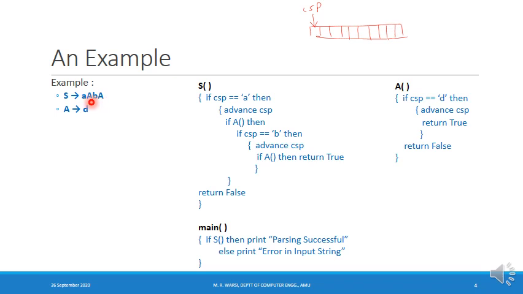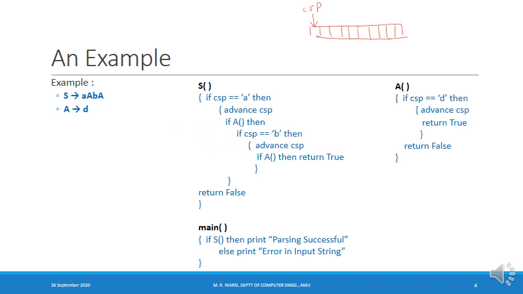So where are we remembering the information that after this we have to check for a small b, and after this we have to look for the string which is derivable from capital A? This information is being maintained in the function caller stack. So from capital S, when I call the function capital A, whatever information about this invocation is saved in the function caller stack. When I return from the function capital A, the activation record block corresponding to this invocation is restored, and we resume. So information like this is maintained in the function caller stack.